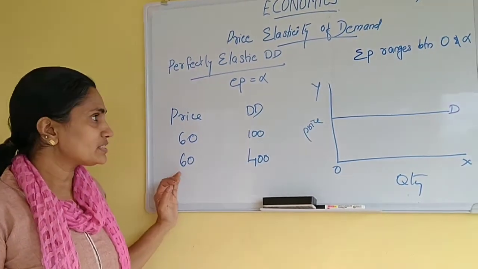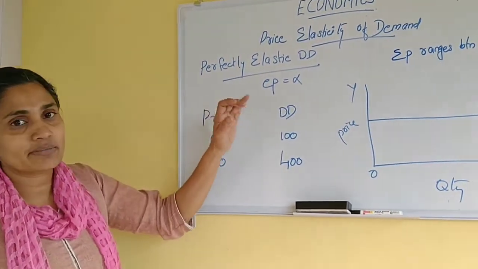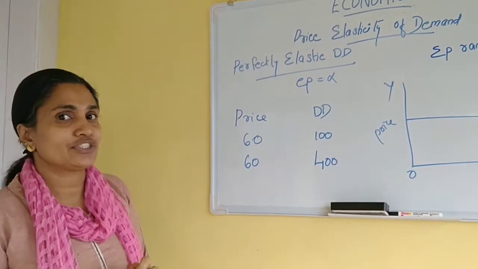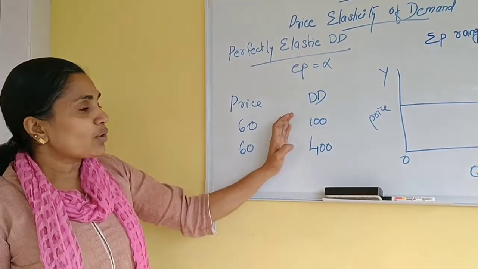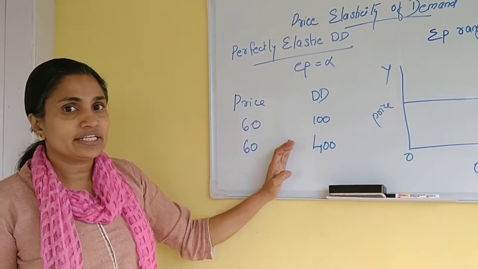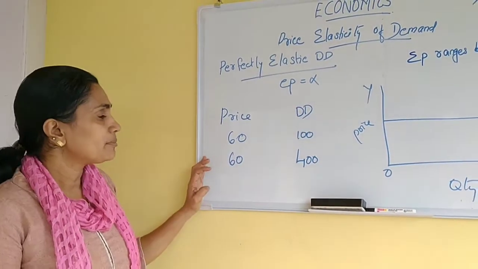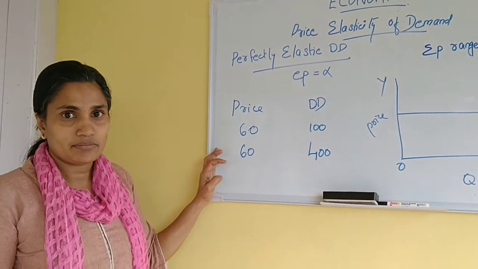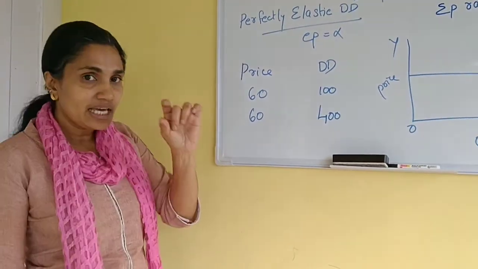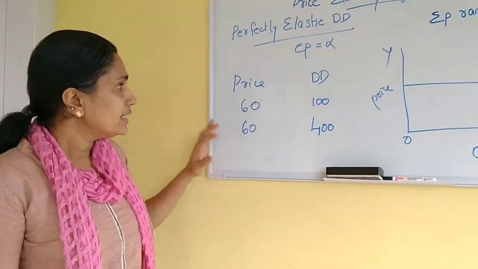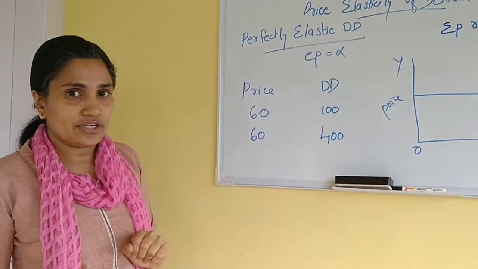What is the difference between perfectly elastic demand and the other classifications? There is a change in the quantity demanded, but the price remains the same, or the variations are very small. And the EP is infinite.